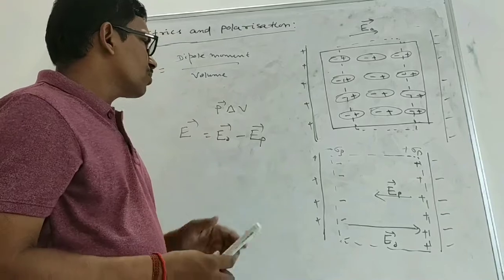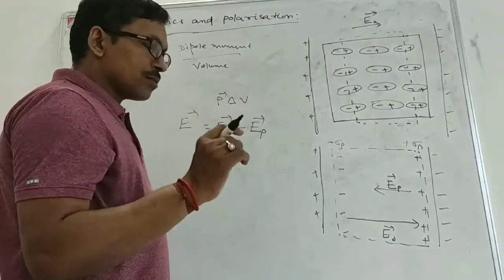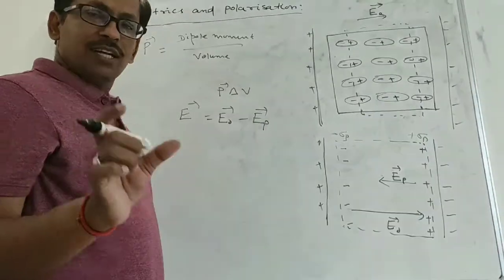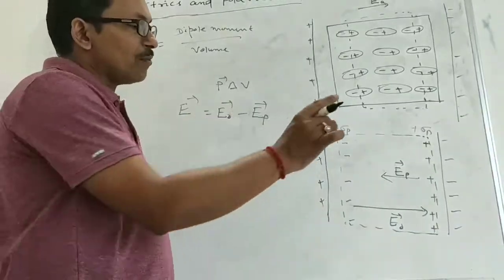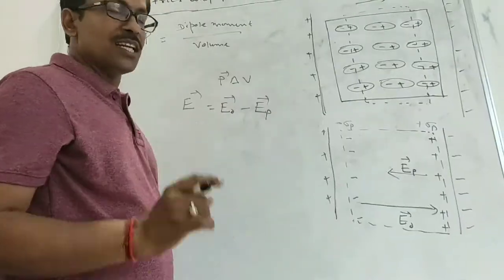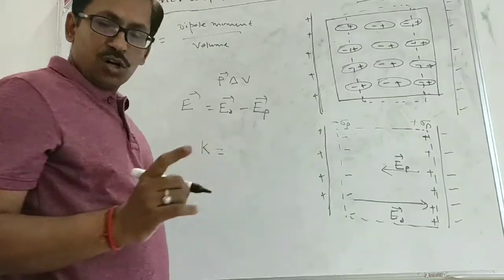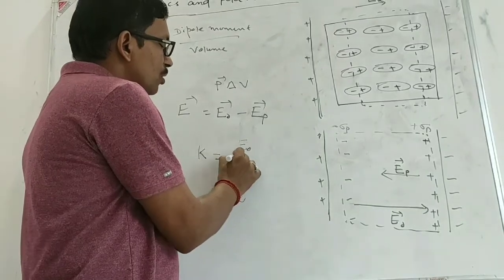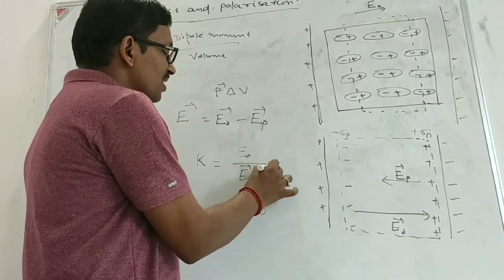Now, if you take the ratio of the original electric field to the reduced electric field, you will get a constant called dielectric constant. Because how much the field is reduced depends upon the nature of the dielectric. So that ratio is called relative permittivity or dielectric constant K. So K will be equal to E0 divided by E0 minus EP.